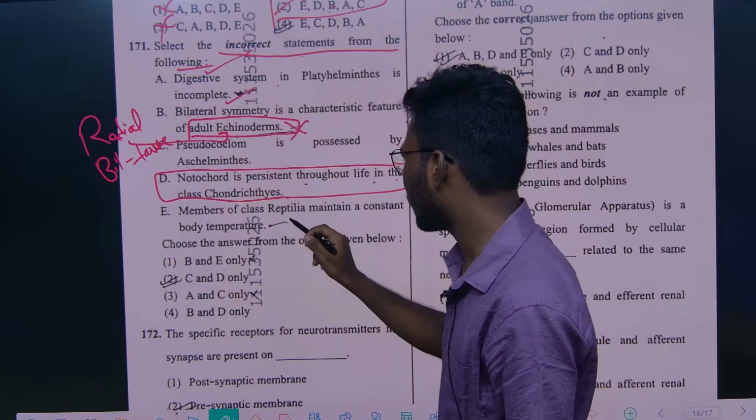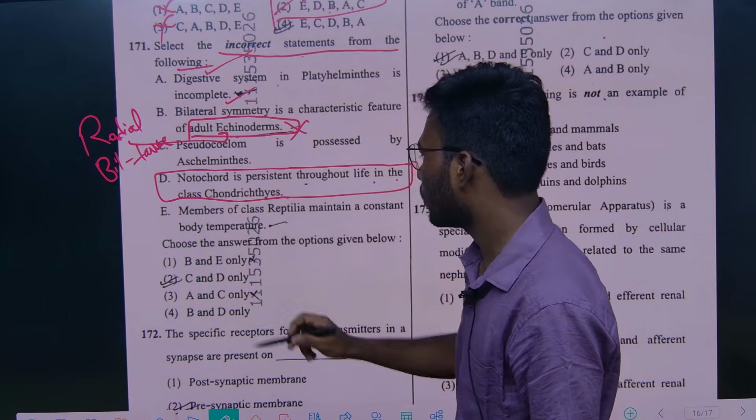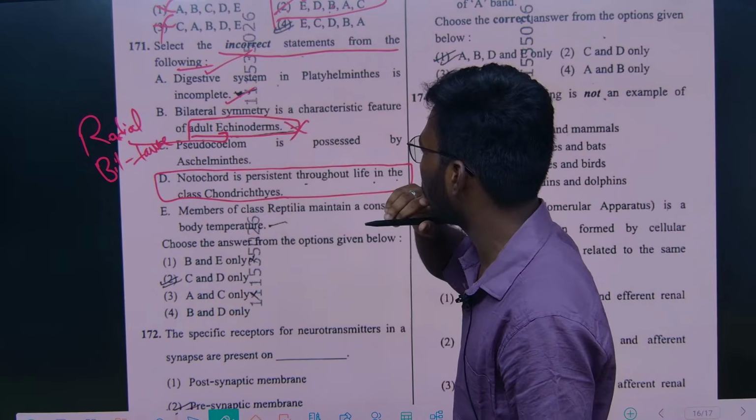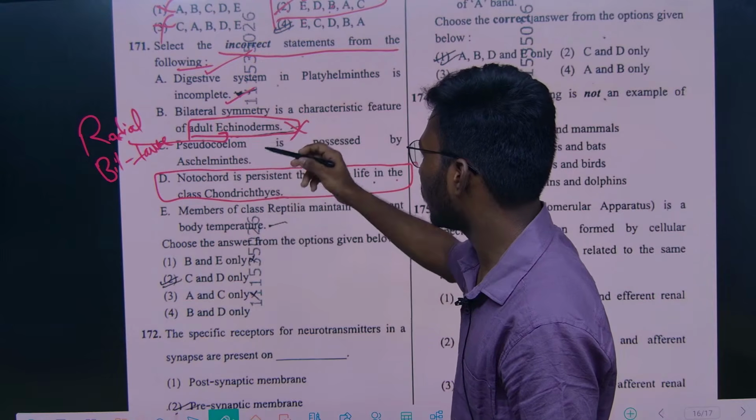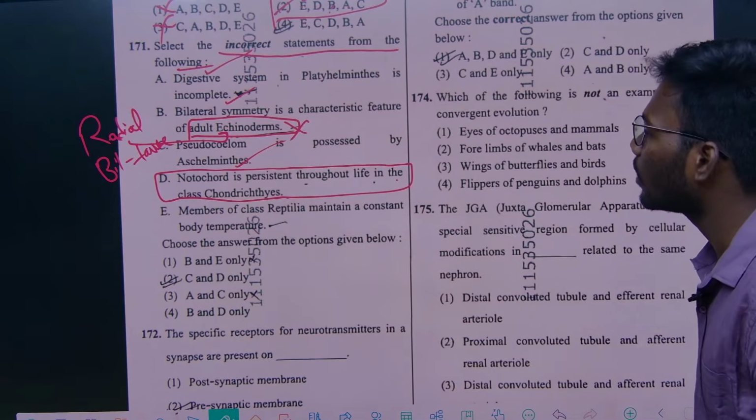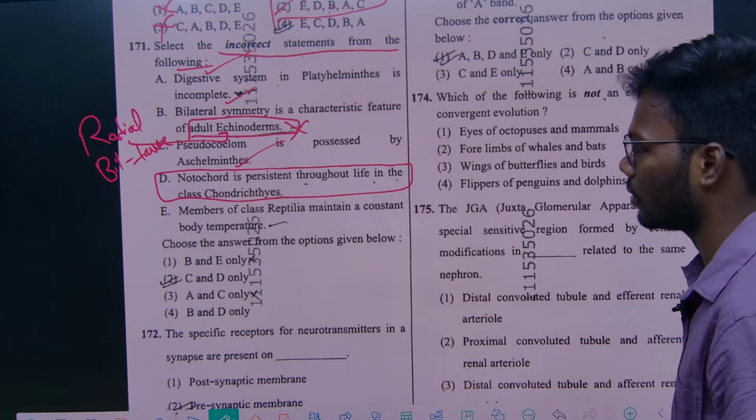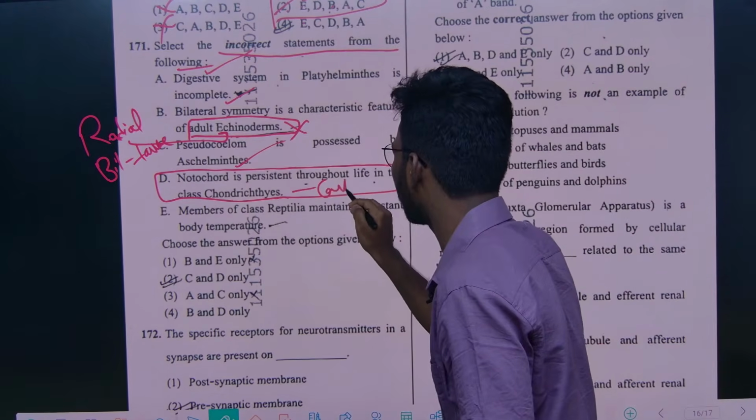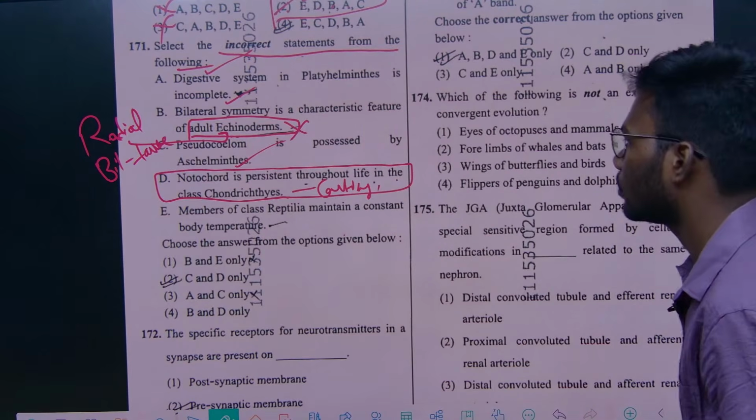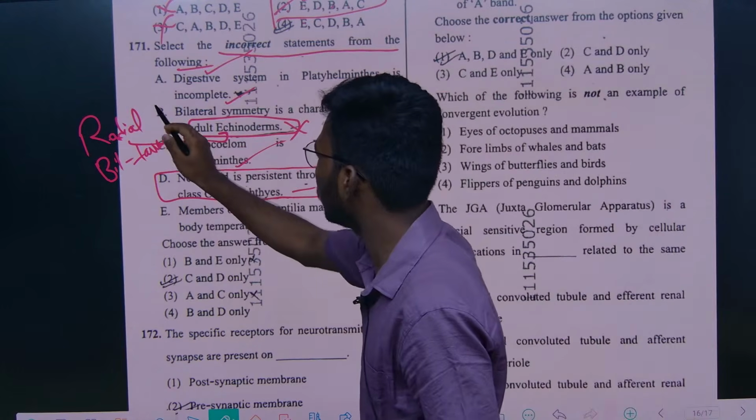And members of class Reptilia maintain a constant body temperature. Select the incorrect statement from the following. Pseudocoelom is possessed by aschelminths. That will be the right statement, right? And notochord is present throughout life in the class Chondrichthyes, the cartilaginous fishes. So here this will be the wrong statement.